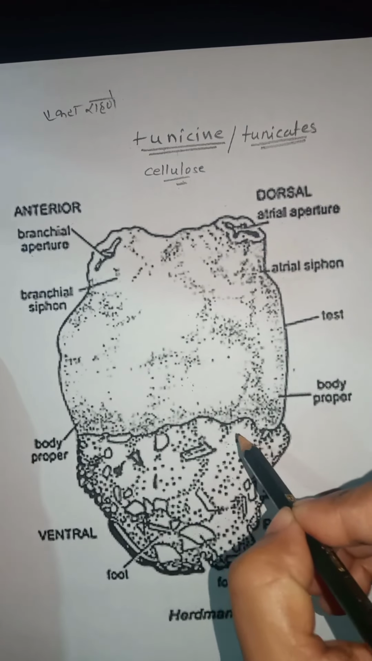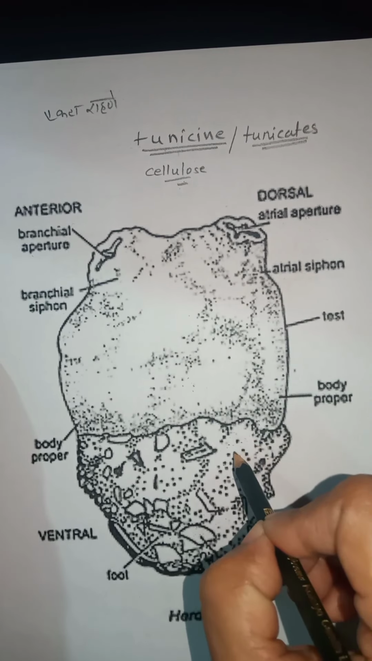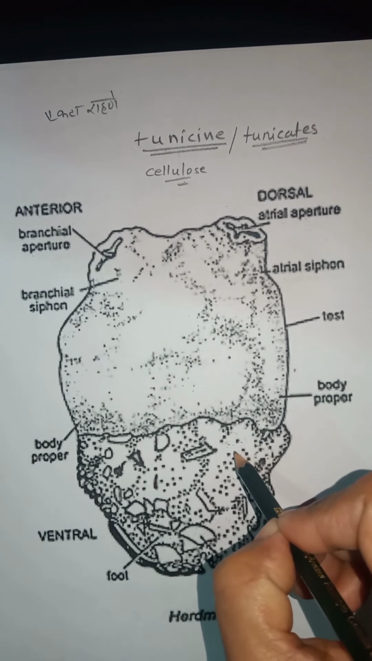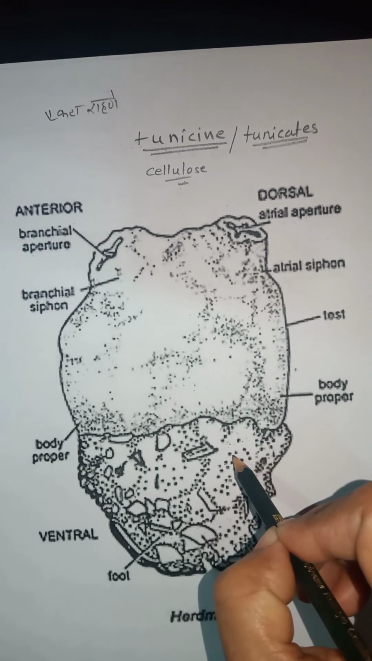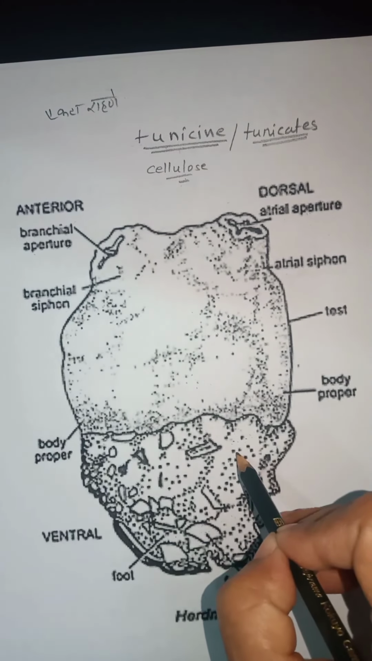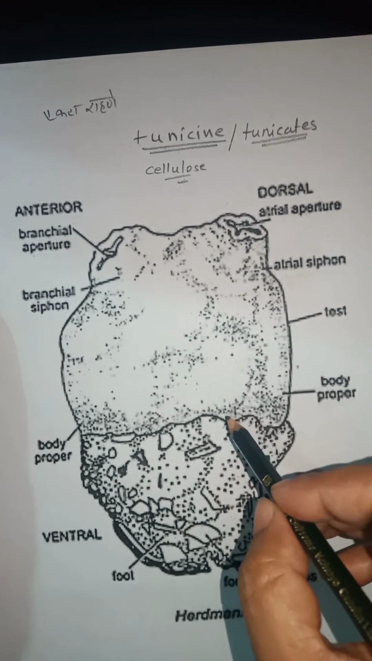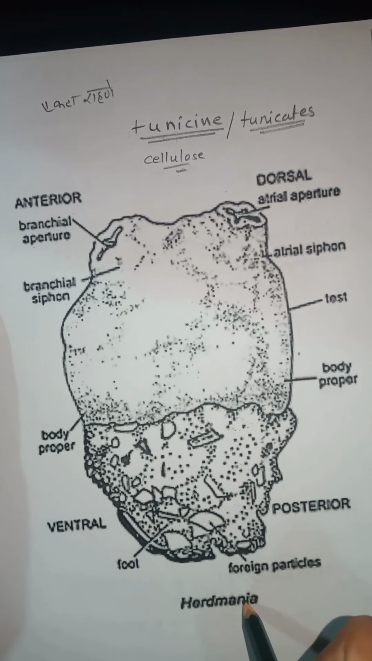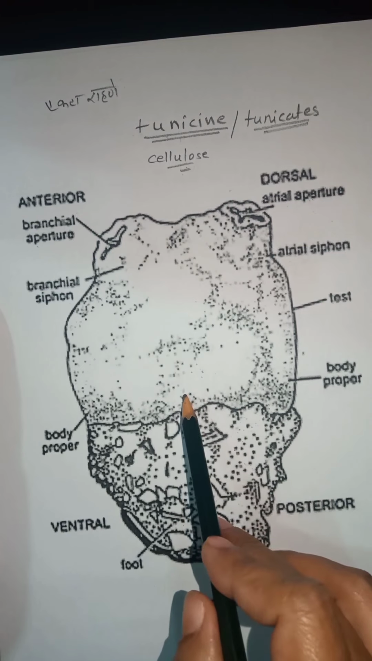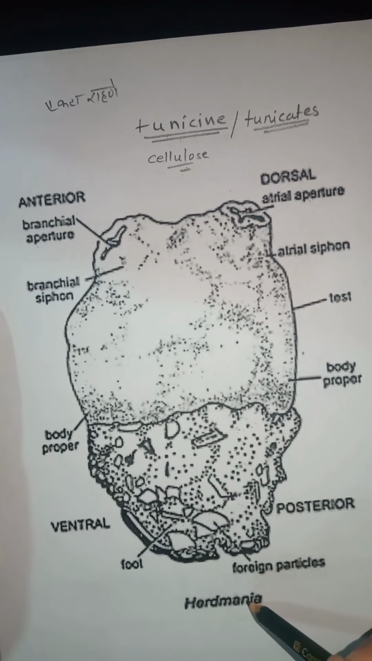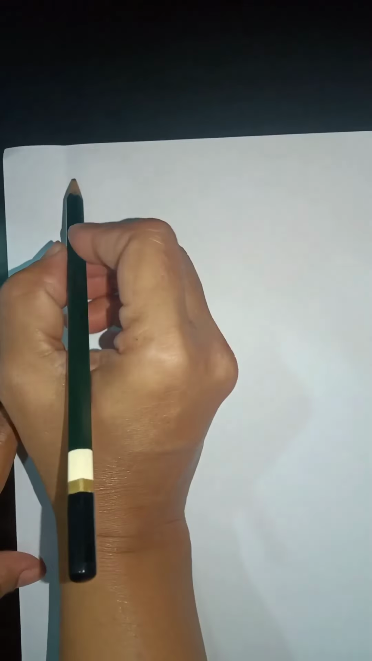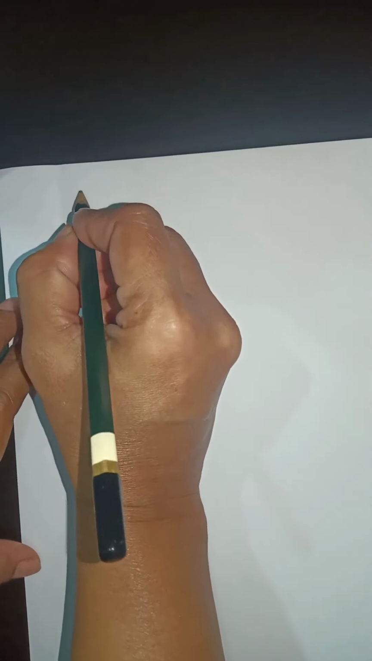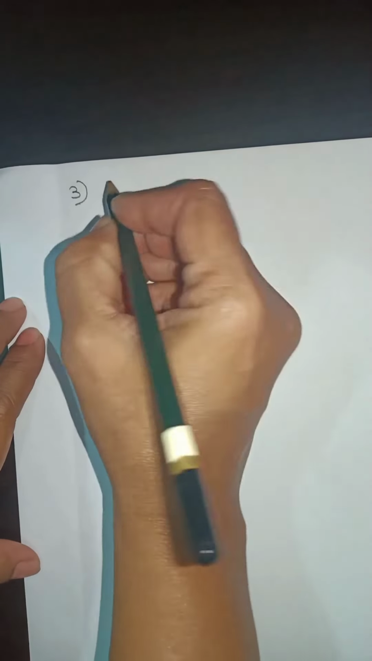That means in these animals only asexual reproduction is present, and the example of these urochordates is Herdmania. All of you got it? Okay, our next classification of protochordate, that means third classification, is